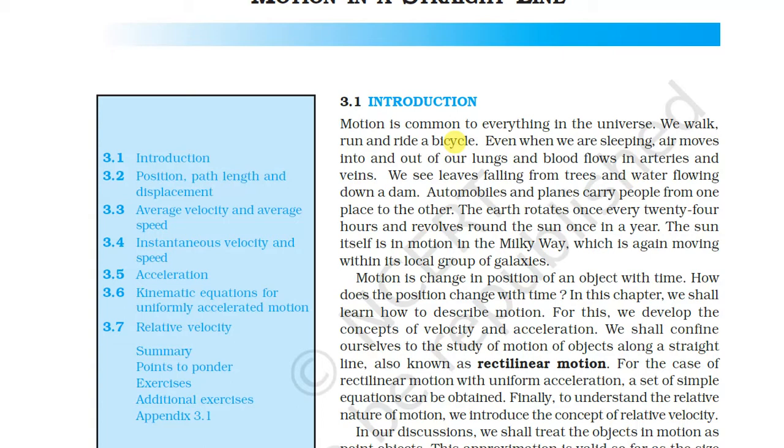Automobiles and planes carry people from one place to another. The earth rotates once every 24 hours and revolves around the sun once in a year. The sun itself is in motion in the Milky Way, which is again moving with its local group of galaxies.